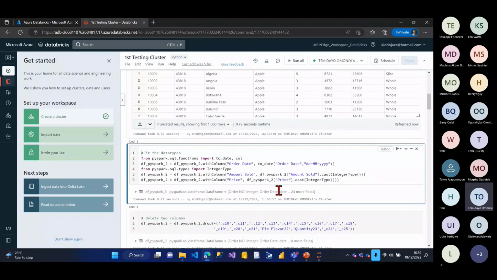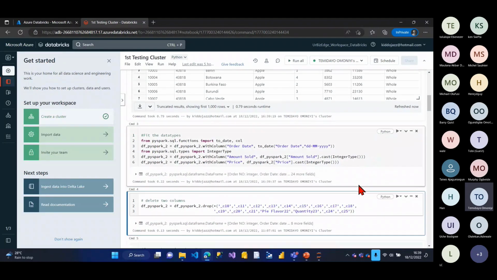Okay, cool. I'll do the same cleaning all over again. But this time around, I don't need to start importing Spark, PySpark, because I'm already inside of the Azure Databricks environment. It's actually built on PySpark. So I don't need to start importing PySpark. I'll just do the data type. I'll fix the data type, right?